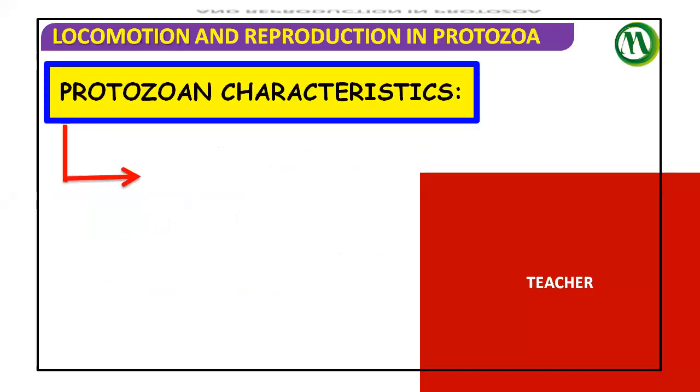So first of all, let us see the protozoan characteristic features. Protozoans are said to be unicellular organisms. They are single-celled organisms.